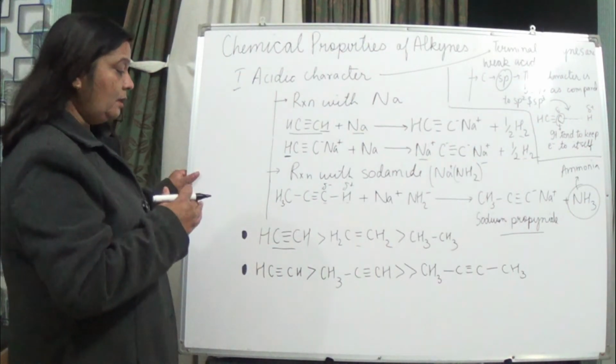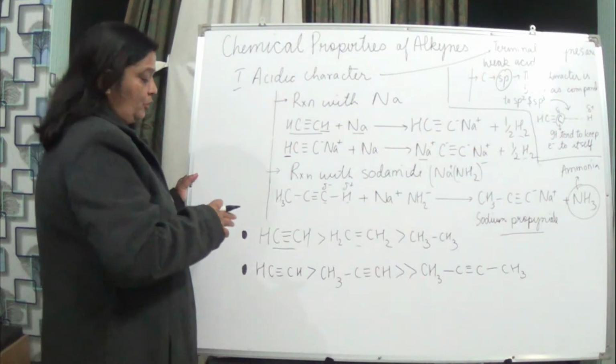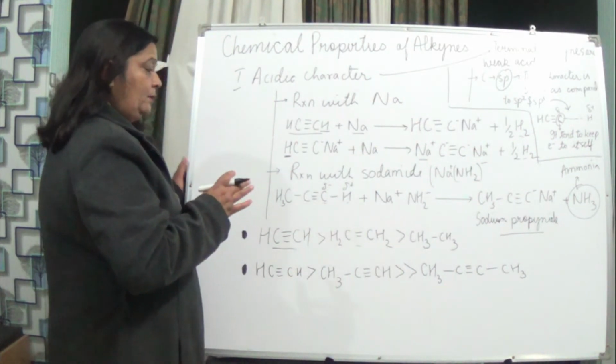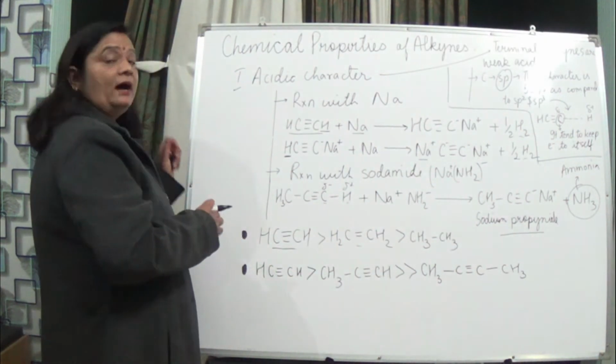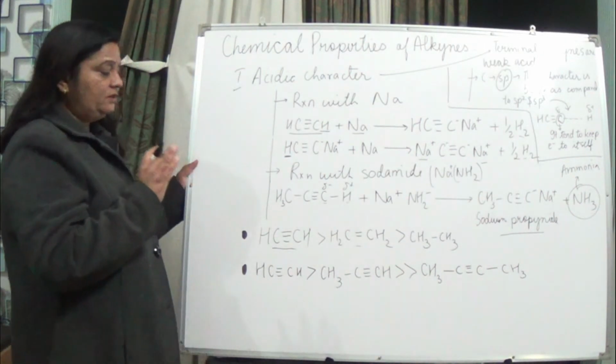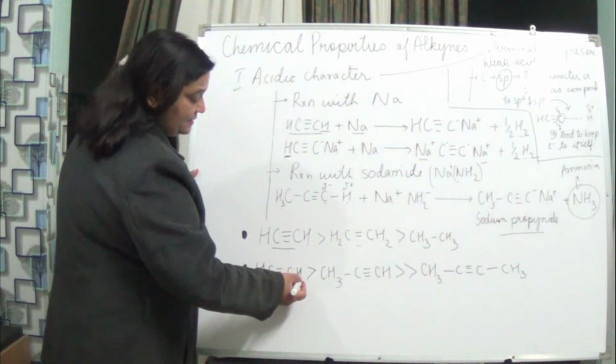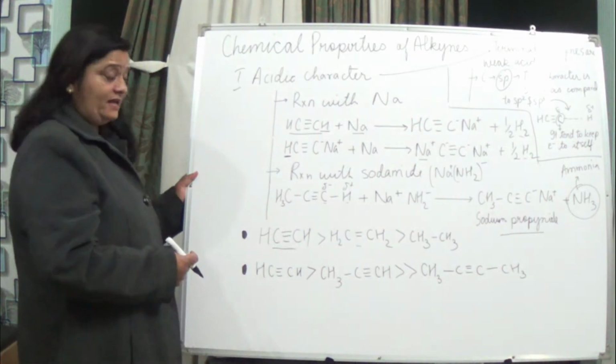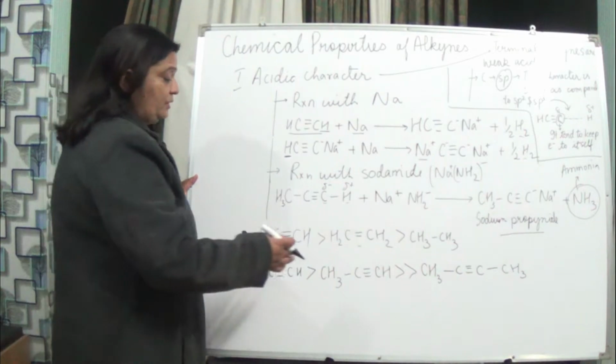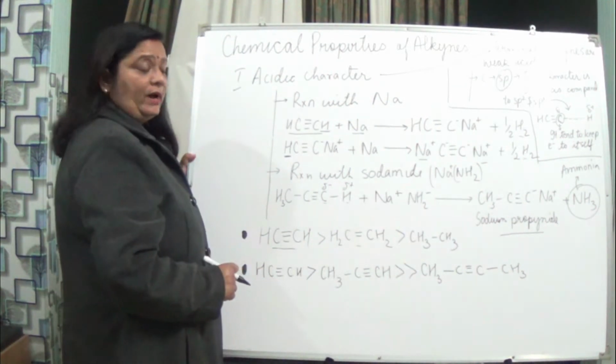When we compare propyne and butyne with ethyne at the terminal position, we see that ethyne is more acidic than propyne. Why?